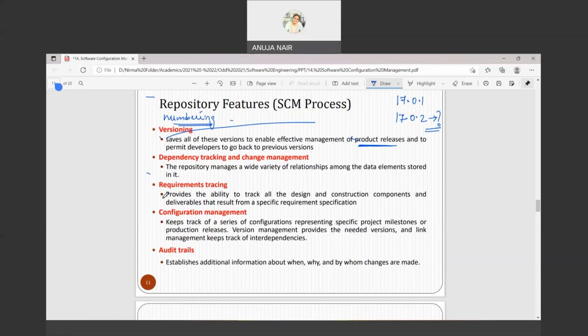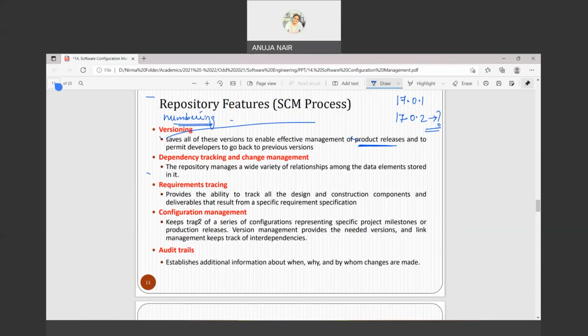Because after requirement tracing, analysis is coming, and then design is coming, and then construction, which is nothing but implementation. So any change in the requirement is going to affect all the stages which are behind the requirement gathering phase. So that you have to trace.